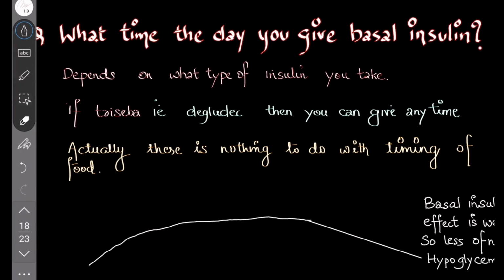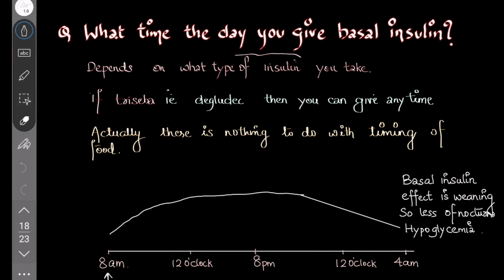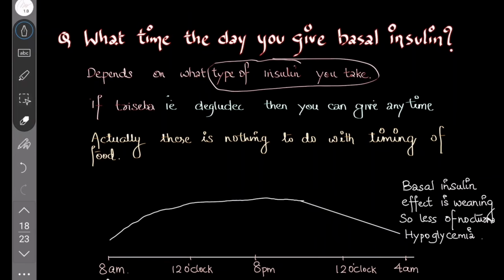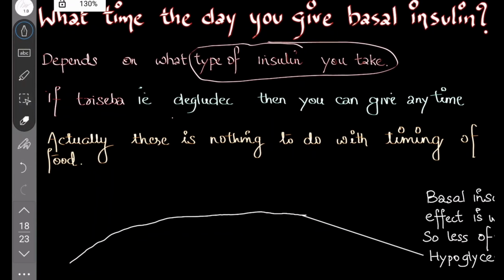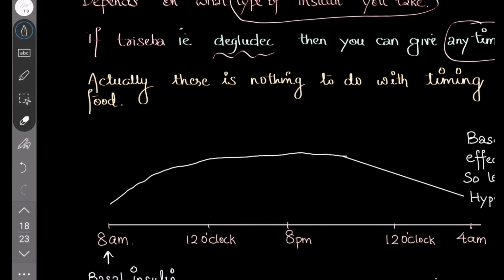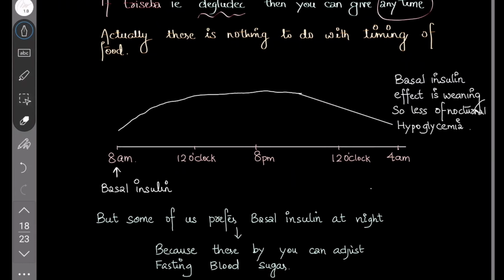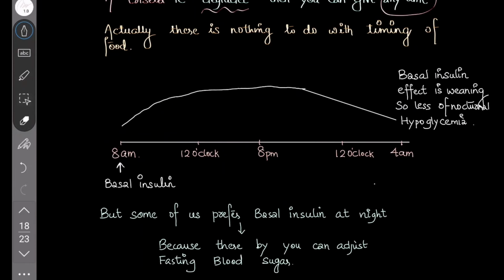What time of the day do you give basal insulin? Okay, that's an important question. That depends on the type of insulin you take. If you take Tresiba, that is Degludec, the longest acting, then you can give it at any time because there is a flexible time interval. Actually, there is nothing to do with timing of food if you're taking the Degludec. See, this is a round the clock chart. This is 8 a.m. morning, noon, night, 12 o'clock. This is the next day.